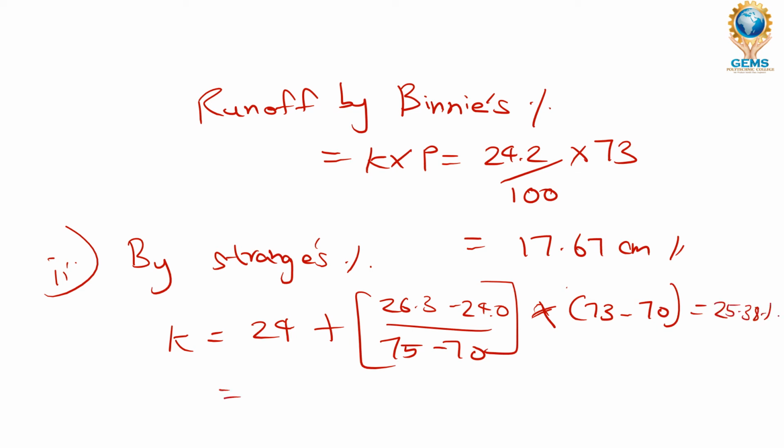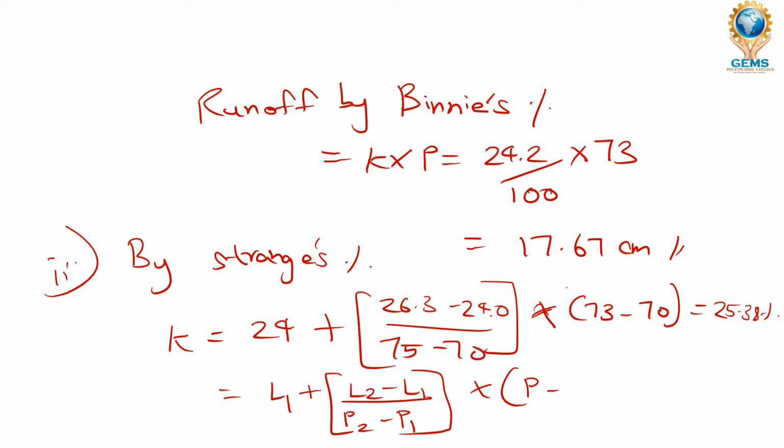For this formula you can keep it as L1 plus L2 minus L1, divided by our rainfalls P2 minus P1, into P minus P1. This is our formula for this. Now we have found the K, and now we are going to find out the runoff by Strange's coefficient. I will show it in the next slide.